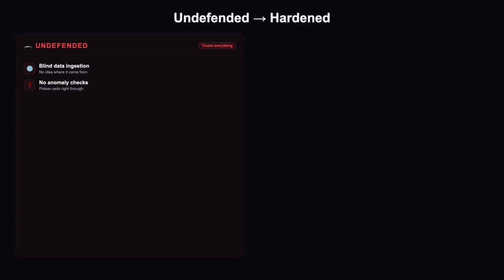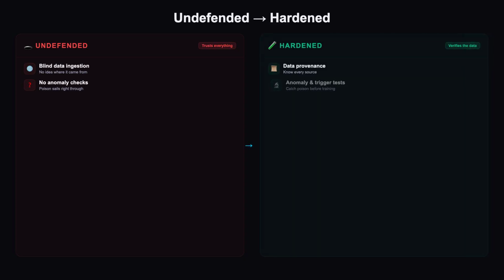The defenses focus on data hygiene and trust. Know where your data comes from: provenance. Detect outliers and anomalous samples. Deduplicate and sanitize. And test the model against suspected triggers. You can't defend a dataset you've never looked at.